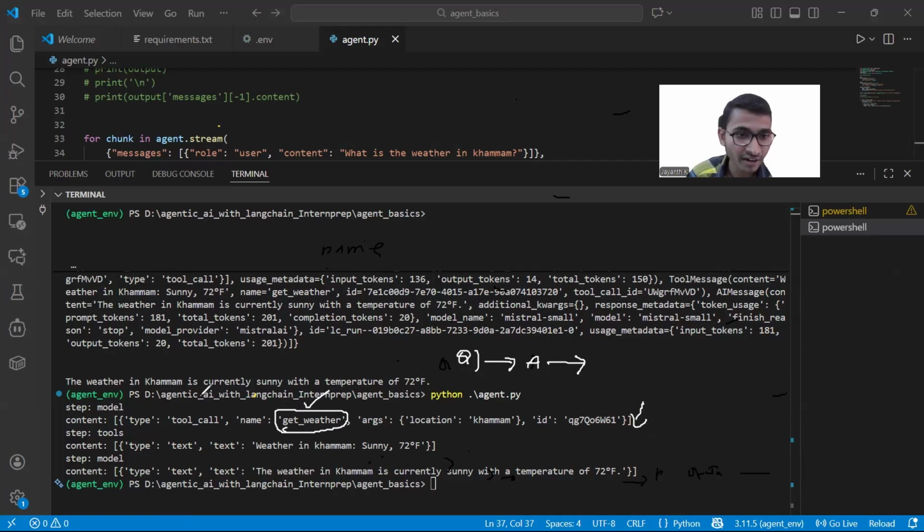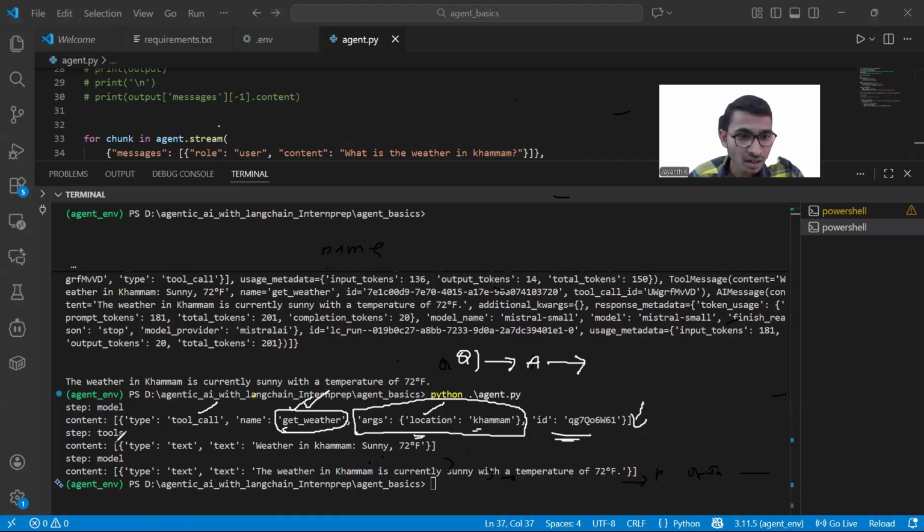Which action? I have a tool, I have to do a tool call. This is the tool name, and this is the information required for the tool. This is very important because tools require some information, right? We have given one argument for the function, one parameter for the function, that is location, and this is the location, and this is the id where the tool is present.